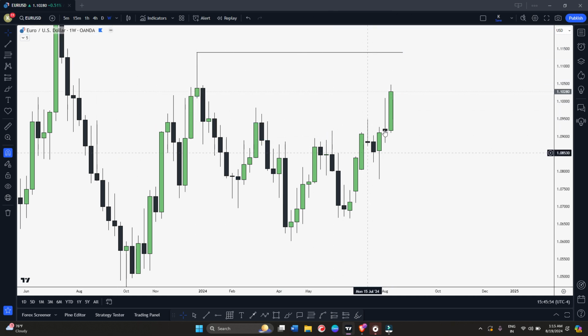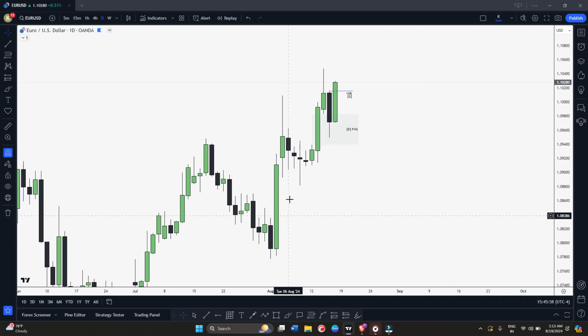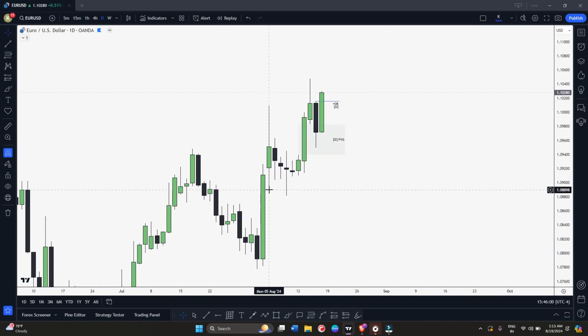On weekly, we don't have anything right now, but on daily, you can see that we're respecting this bullish fair value gap.